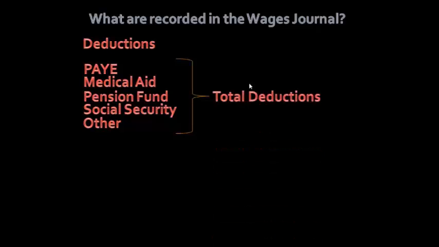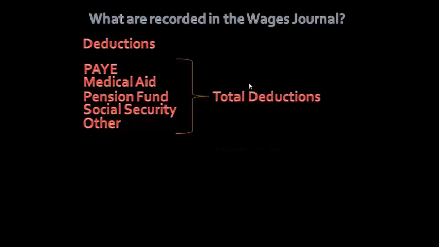This is the tax that all employees are liable to pay. You also need to deduct medical aid. Pension fund is also included in the deductions, Social Security, and then any other deductions that can be deducted from the wages. All of these will be your total deductions.